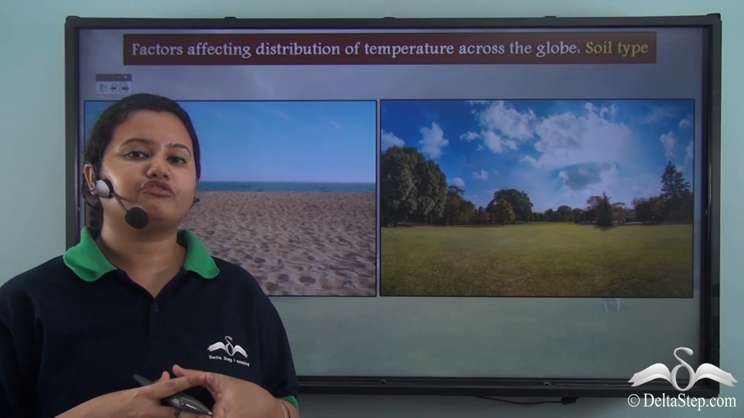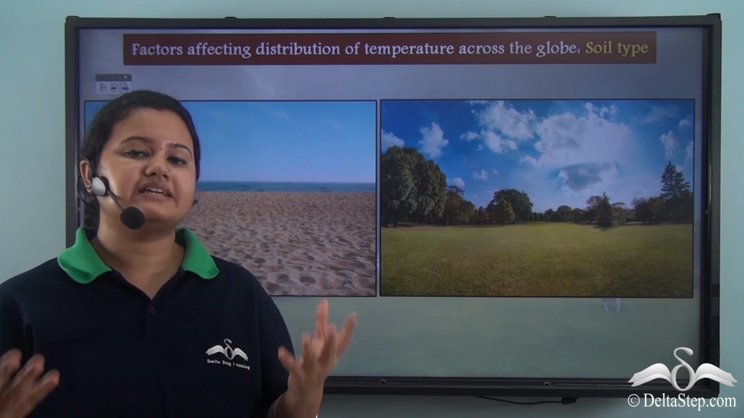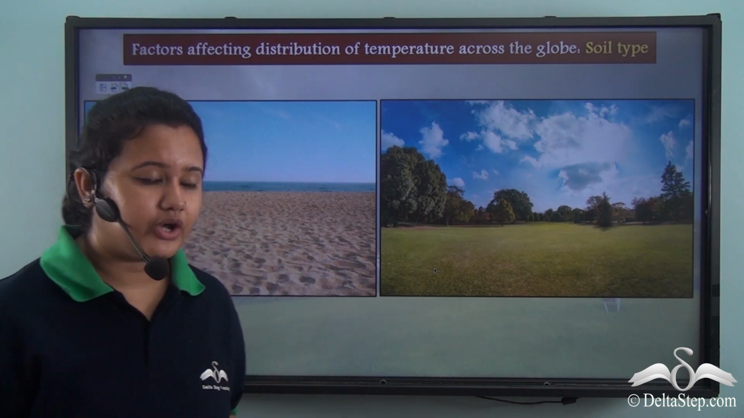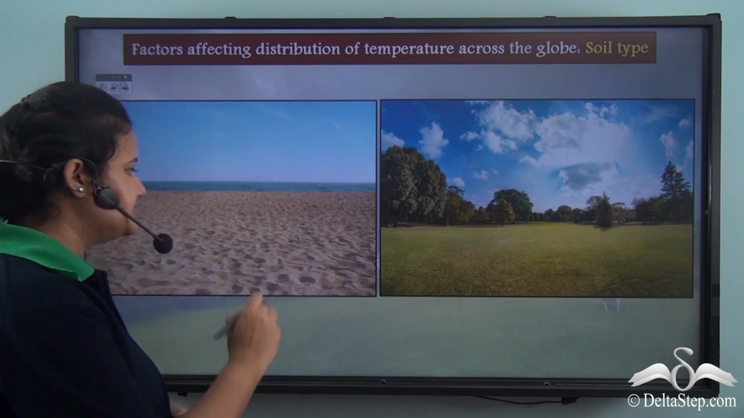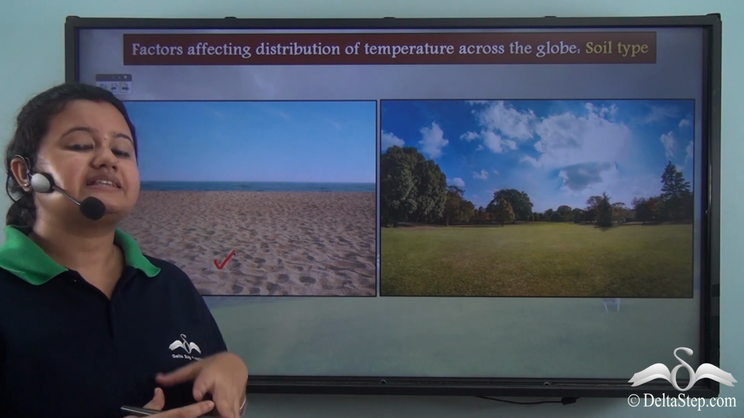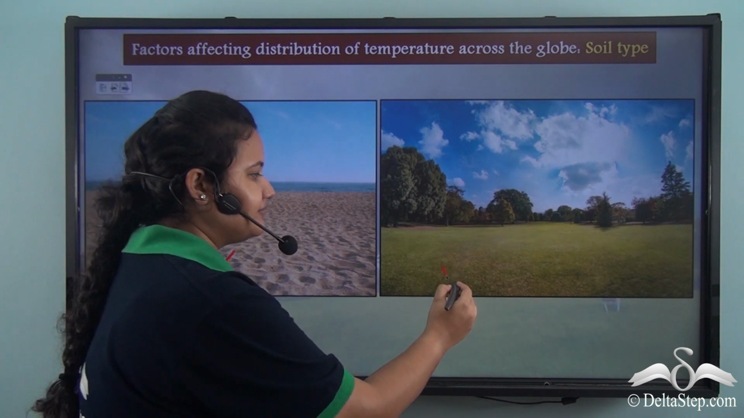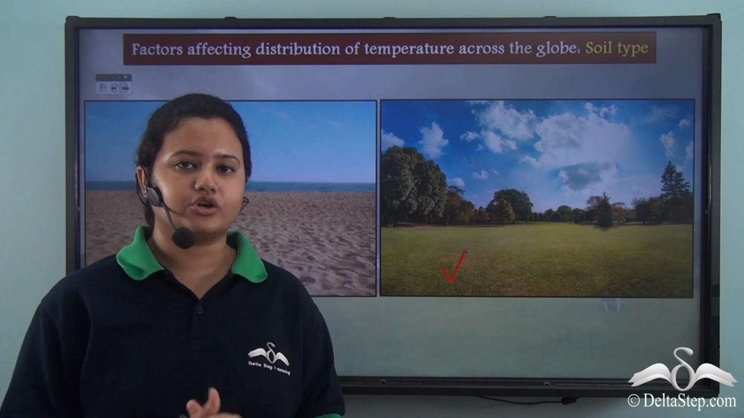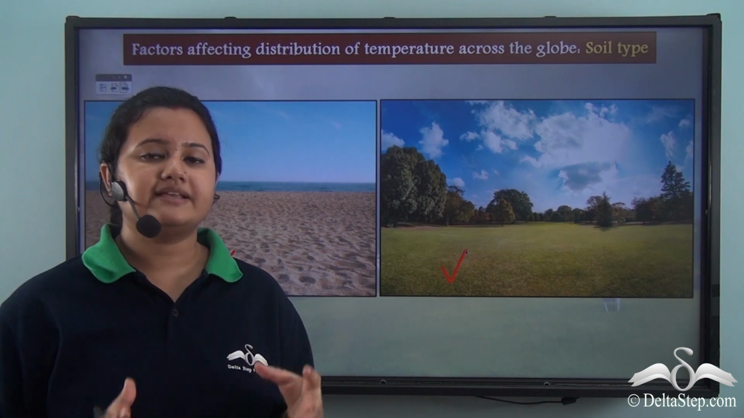Also, let me tell you a fact: soil that contains more water vapor gets heated up or cools down less rapidly than soil that contains less water. And we know that sand can absorb less water, so sand gets heated up and cools down more quickly, while clay soil and loamy soil can absorb more water, so they get heated up or cool down less quickly.